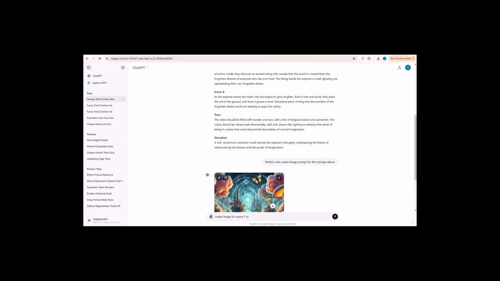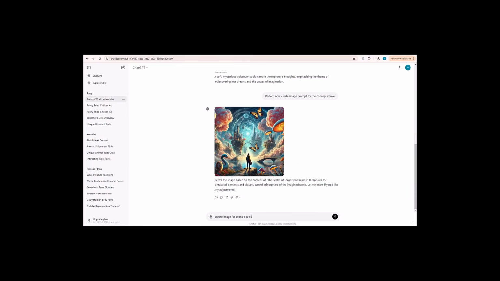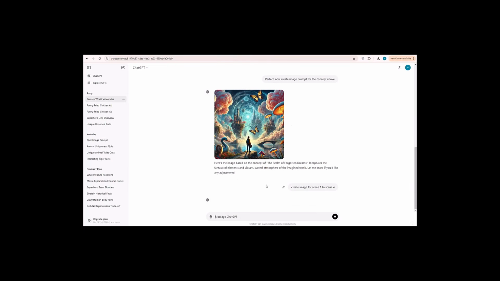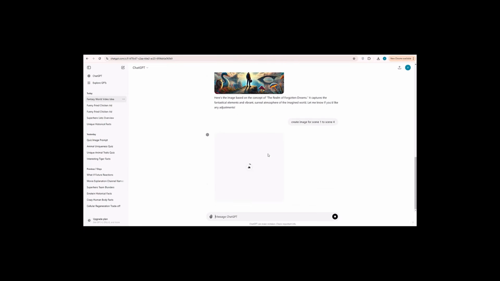However, if you only use the free ChatGPT, you will be limited to creating AI images. The solution is to upgrade your account to the paid version to be able to use the AI image creation feature. That's how to create an interesting AI image for a video scene.